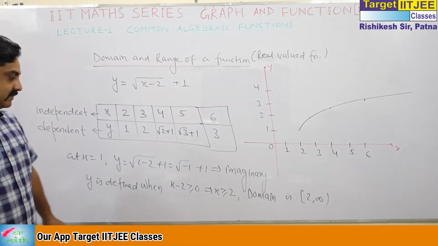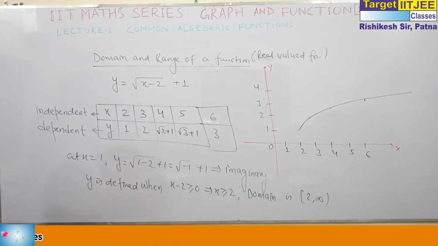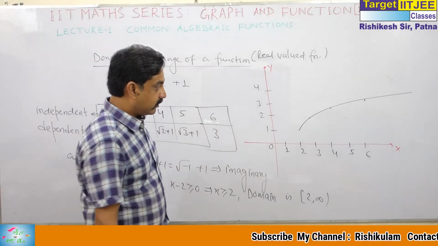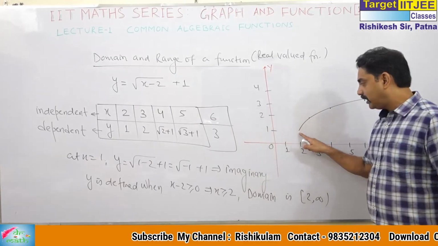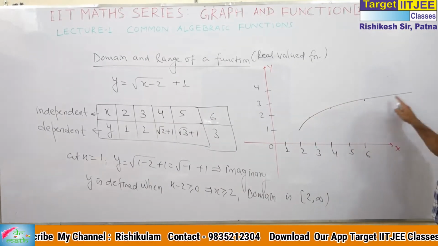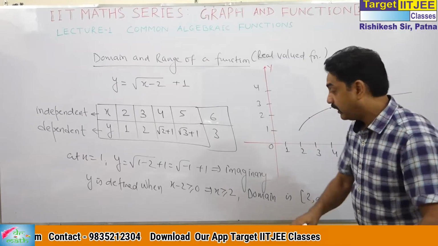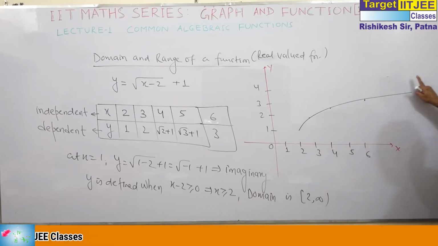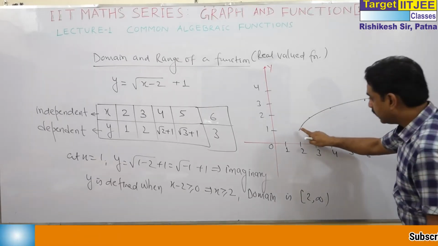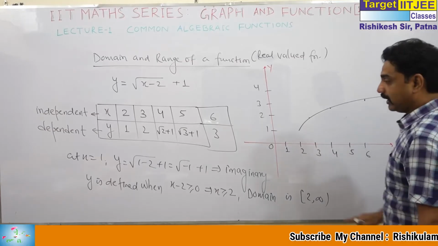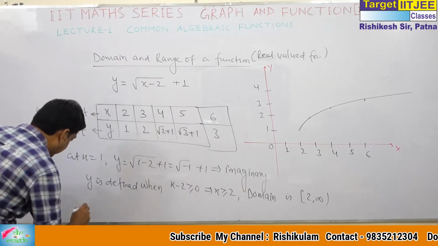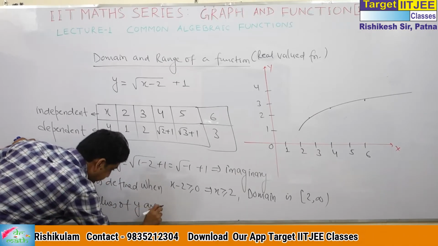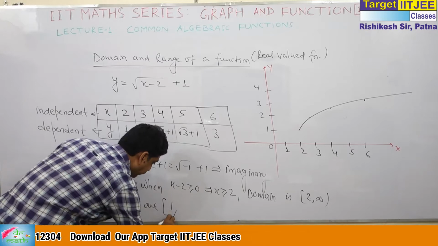So domain is x. What is the range? What are the values of y? You see the graph. Minimum value of y is 1 and it is moving. Now you have to imagine it will move up to infinity. Means the graph is actually increasing and increasing up to infinity. So values of y are, you can say, 1 to infinity.